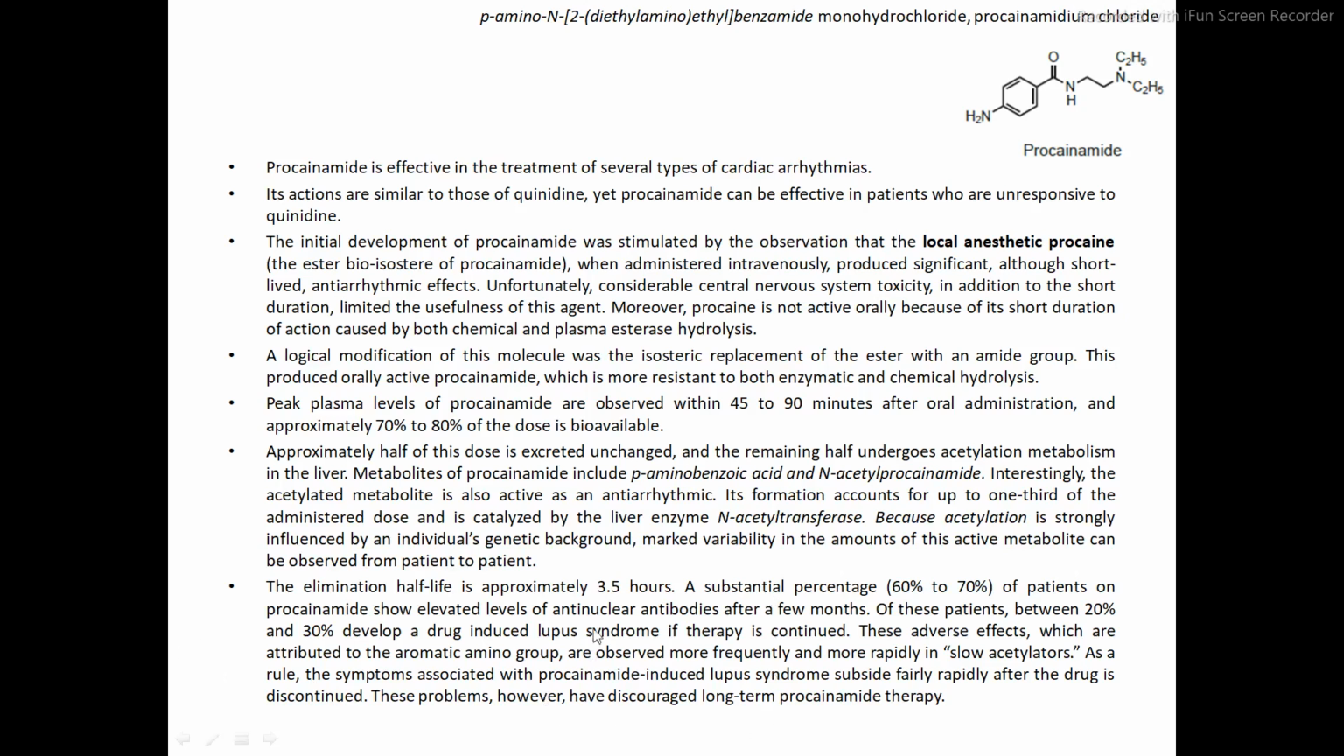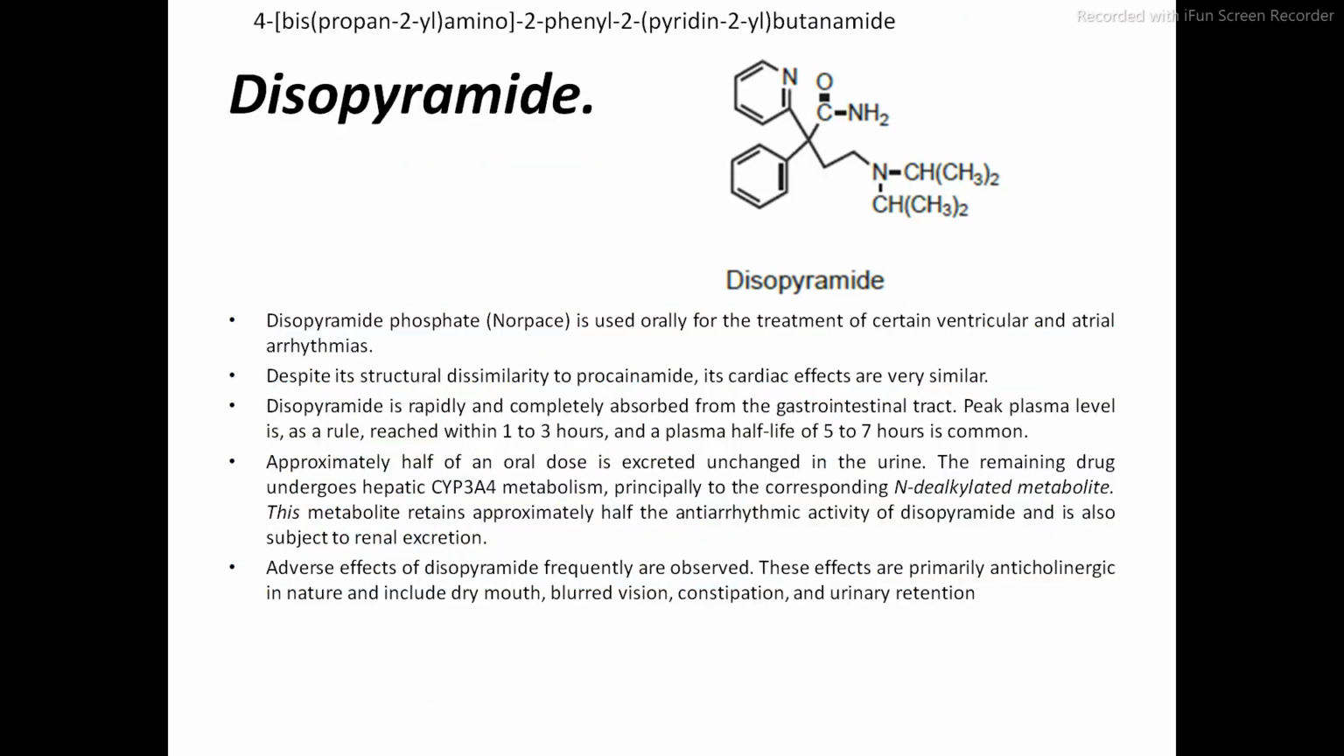And this paragraph is about the half-life and all the things. Okay, so this is what about the procainamide. So which are the active metabolites of the procainamide? The one is the para-aminobenzoic acid and the one is the N-acetyl procainamide. Okay, so these are the metabolites of the procainamide. Then the next drug, that is the third drug of this class, is the disopyramide.